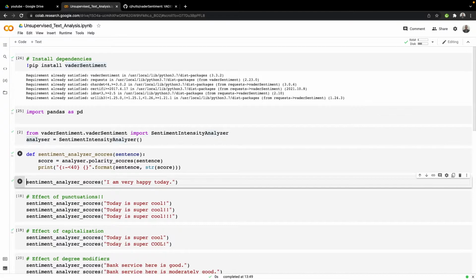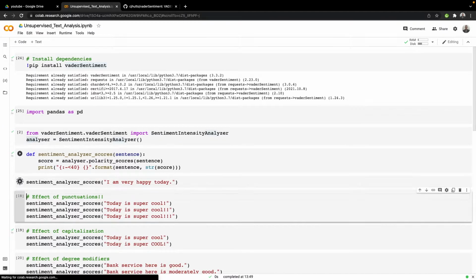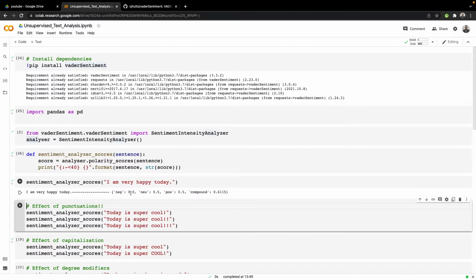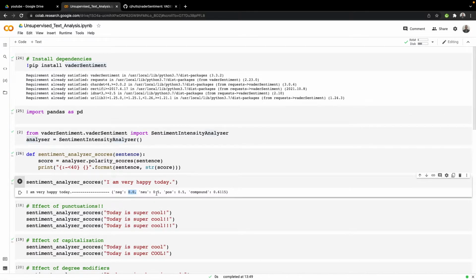So let's just run this, and now we call the function sentiment_analyzer_score that we just wrote, and inside it we pass a string, or a sentence. Here the sentence is, I am very happy today. Just by looking at the sentence, you can say that it's a very positive sentence. So let's see how Vader Sentiment classifies it. It shows that there is no negative emotion in it. It has around 0.5 of neutral emotion and 0.5 of positive emotion. So overall, we have this sentence as a positive sentence.